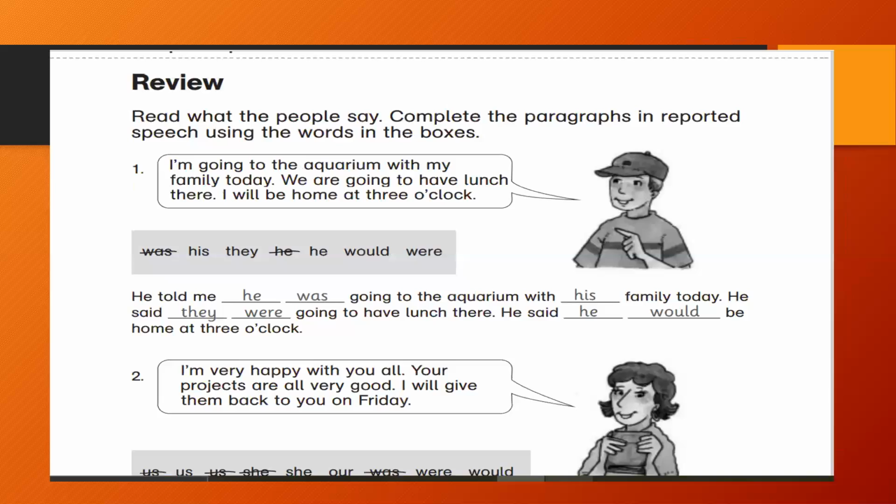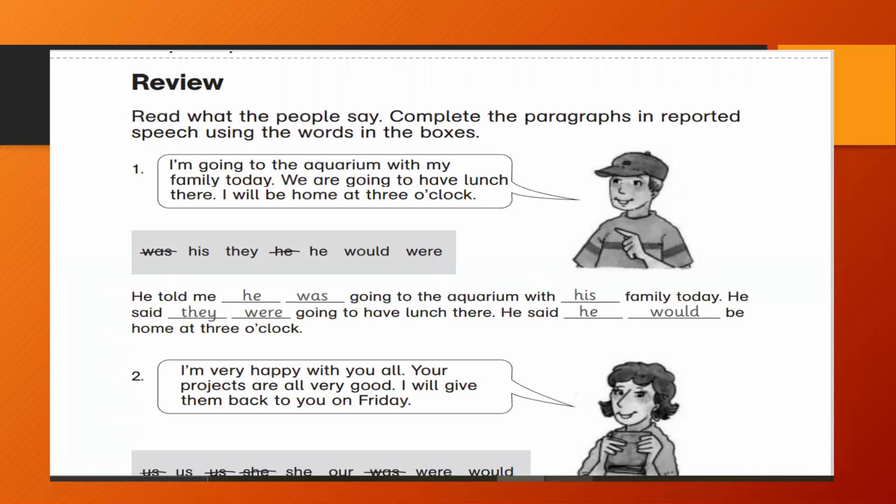This is the review page. Now here you have to complete the speech given by the person, and you have to change it into reported speech. Now here is a boy, and he says, I am going to the aquarium with my family today. We are going to have lunch there. I will be home at 3 o'clock. Now if we change this speech into reported speech, then it might be: he told me he was going to the aquarium with his family today. He said they were going to have lunch there. He said he would be home at 3 o'clock.